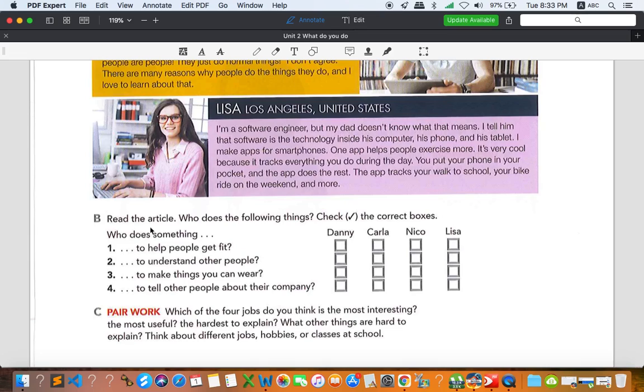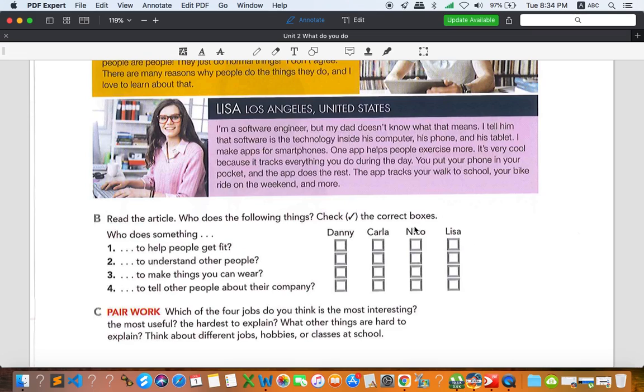Once you finish the first activity, you can go to part B, read the article. This time maybe you have to read slowly, and try to look for specific or exact information from the text, because they ask you some questions right here. Who does the following things? Check the correct boxes. So we have Danny, Color, Nico, and Lizar.